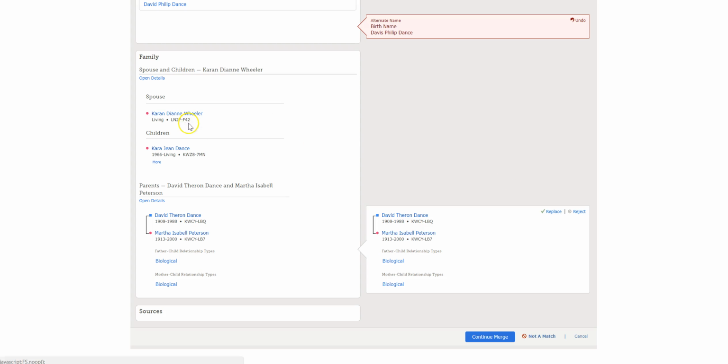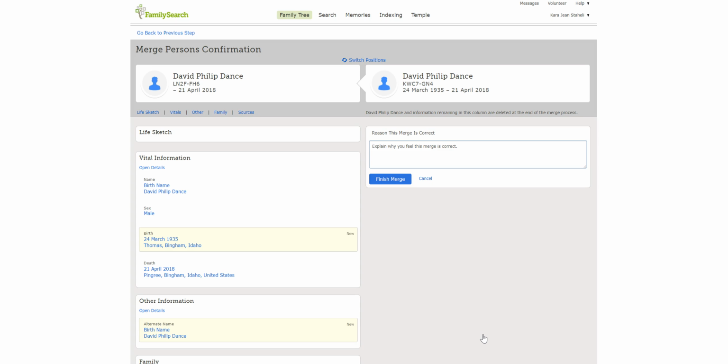Then it shows spouse and child. And then here, we're comparing the names and also the person IDs of each one, and those are the same. And so we'll neither replace nor reject because that is the same information. So at this point, then we'll click Continue Merge.